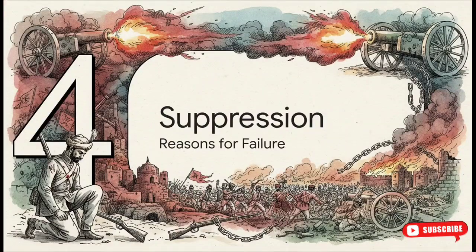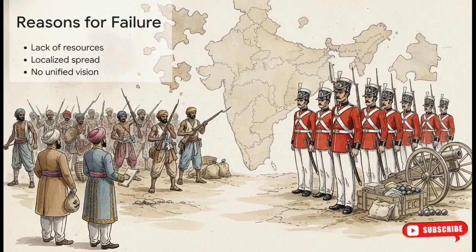Moving right along to Section 4, the suppression and failure. Despite unmatched bravery across North and Central India, by the end of 1859, this massive uprising was largely crushed. So, why did it fail? If we objectively analyze the strategic shortcomings, the rebels were working with very limited resources and outdated weapons.